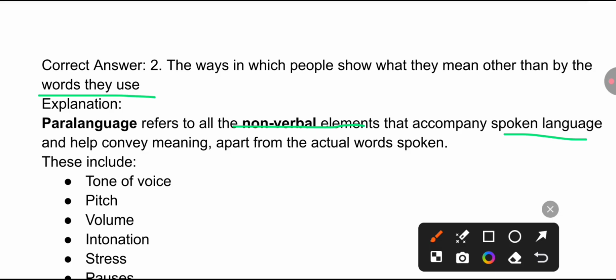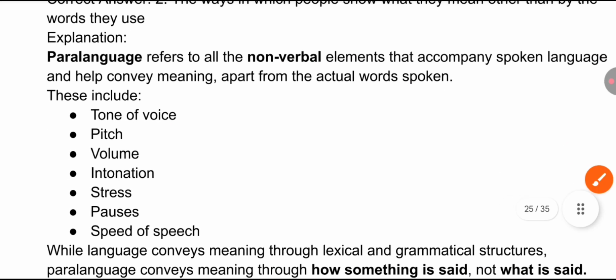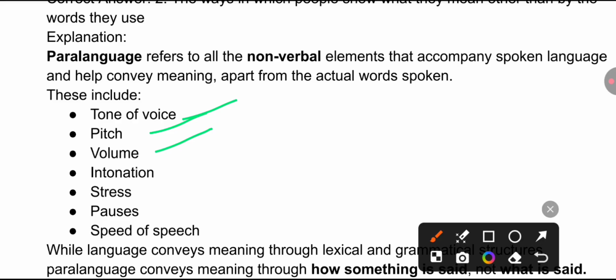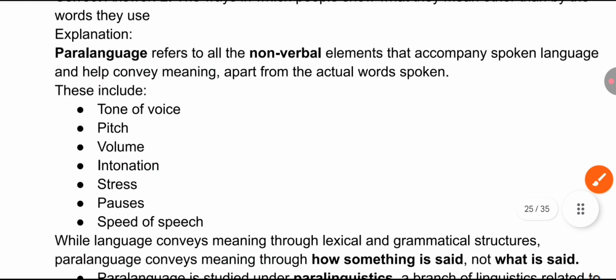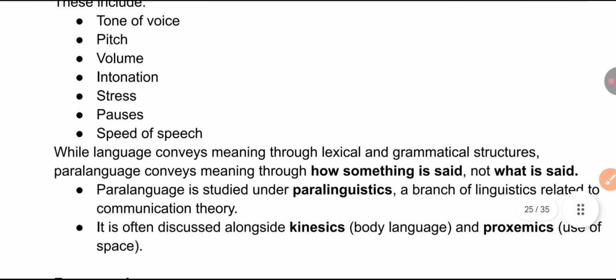Not just we speak, but while speaking, we include a lot of other elements to enhance our spoken language. For example, tone of voice, pitch, volume, intonation, stress, pauses, speed of speech. All these are included in paralanguage. This is what you must remember, that what makes the spoken word important and understandable for